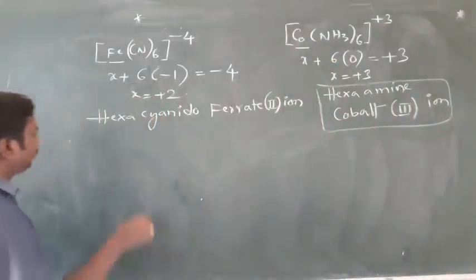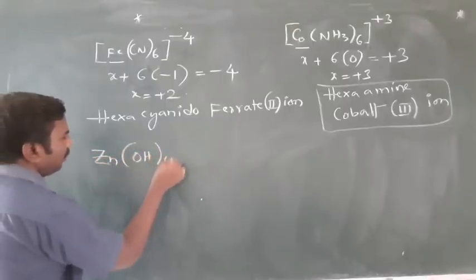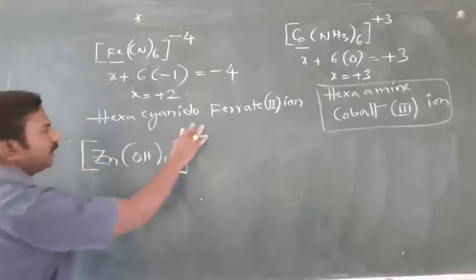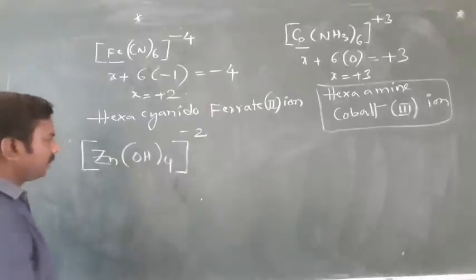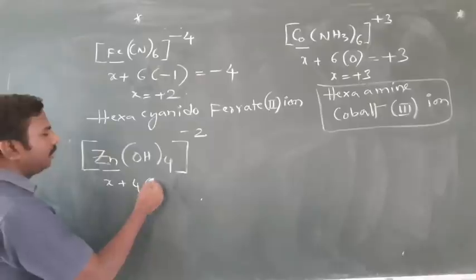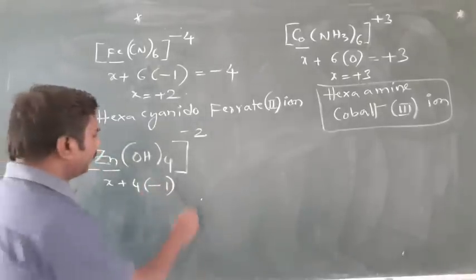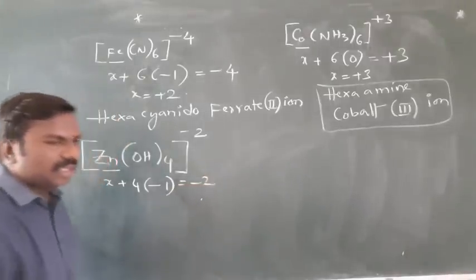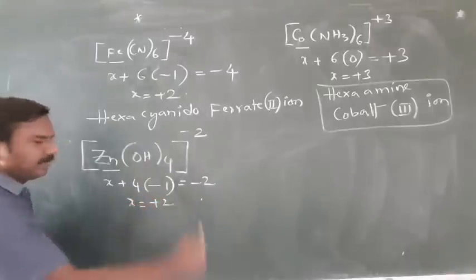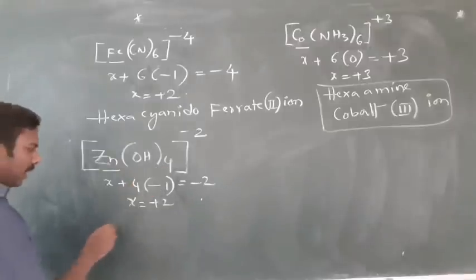Similarly, [Zn(OH)4] minus 2. We can write like this. It is also a negative ion. 4 are there. X plus 4 into hydroxide minus 1. Charge will be minus 2. X minus 4 equal to minus 2. X equal to plus 2. Right. Then 4 are there.